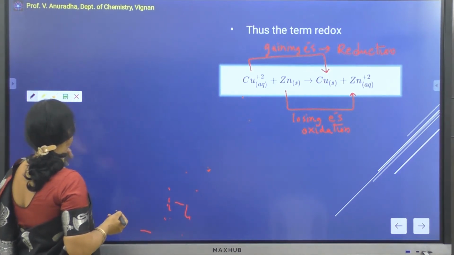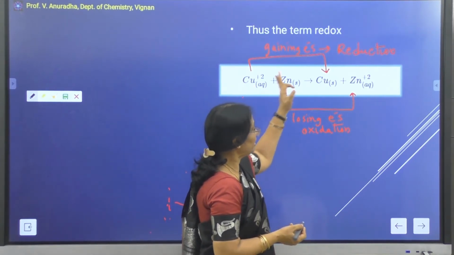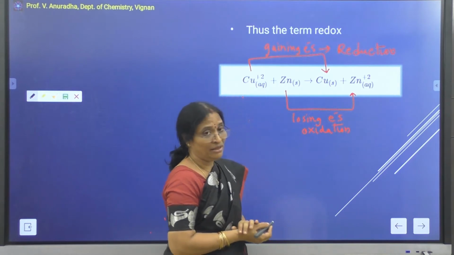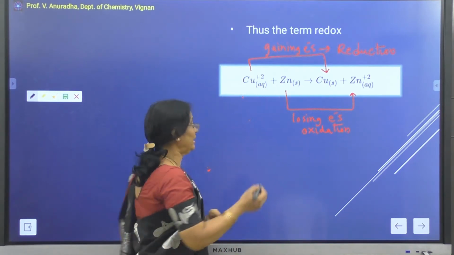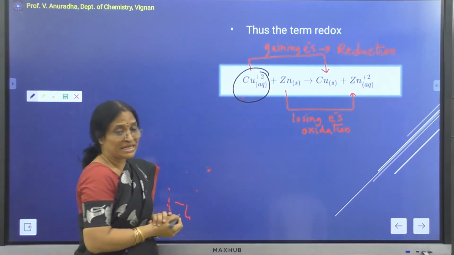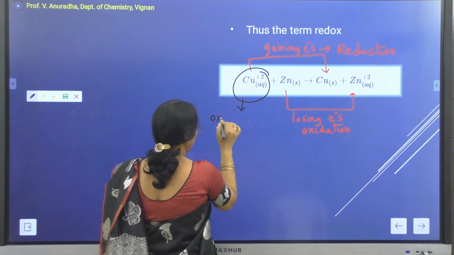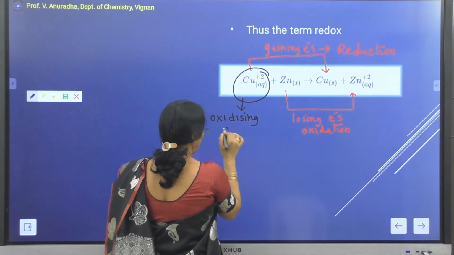Now what we observe here is that the copper is capable of undergoing reduction by taking the electrons from zinc. Means the copper is trying to oxidize the zinc solid. Therefore, these copper ions are called the oxidizing agent.